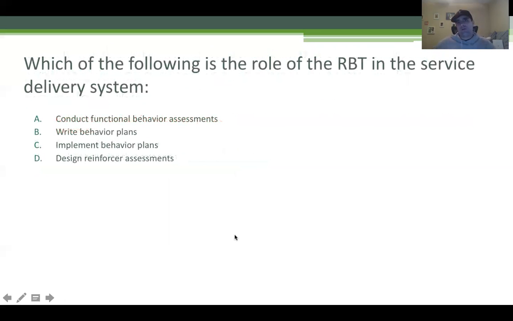Which of the following is the role of the RBT, you, in the service delivery system? So what is your role? Conduct functional behavior assessments. No, you might assist with those, but you're not going to conduct them alone or lead them. Your BCBA or supervisor will. Write behavior plans. Same thing, you might assist, but you won't be writing these. Your BCBA will.